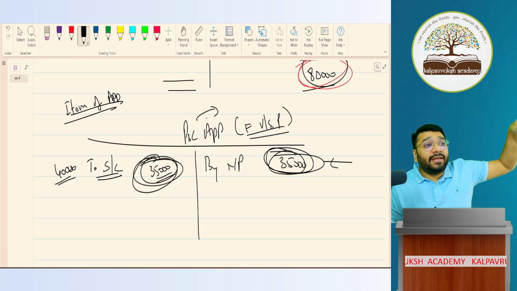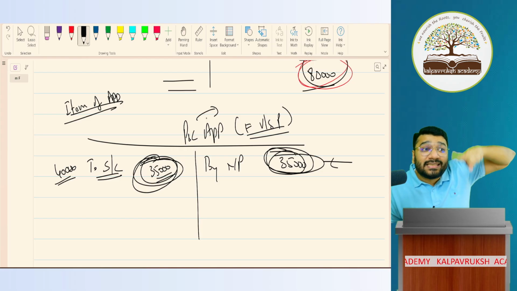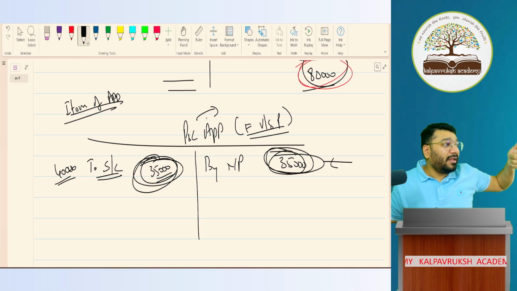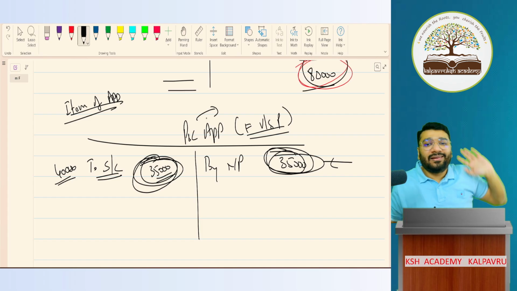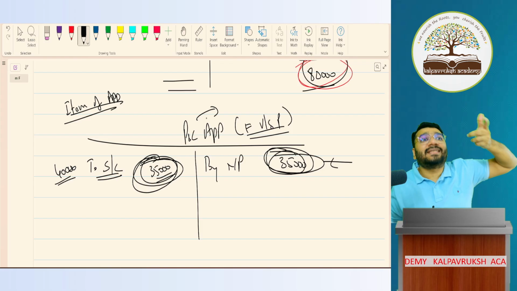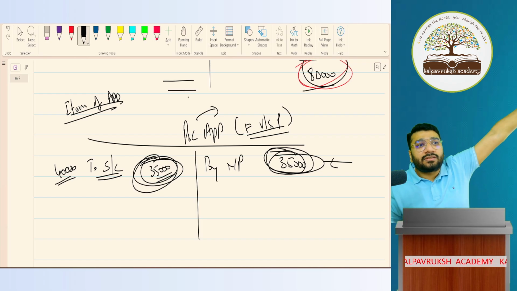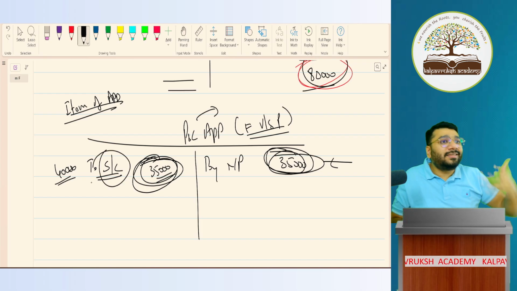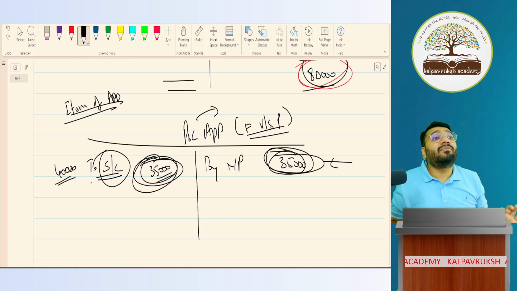Charge against profit item means I will record them in the trading or P&L whether there is sufficient profit or not. Whereas item of appropriation I'll record in the P&L appropriation account to the extent of the available profit. If profit is not sufficient, I will not record that excess amount. Sir, if I have full loss, business is into loss, will I pay salary to the partner? The answer is no. That is called as item of appropriation.